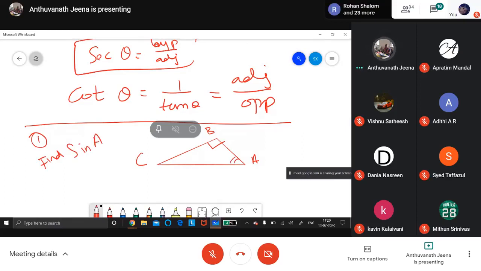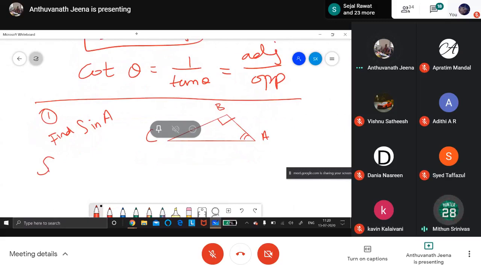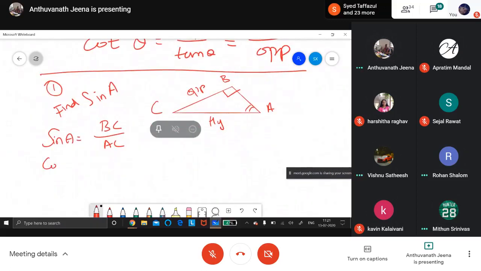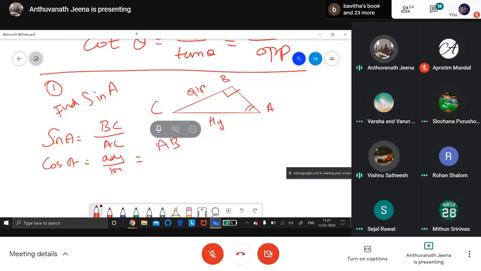This A is the reference angle. Now tell me, what is sine A? Opposite by hypotenuse. Which is opposite to A? BC by AC. Sine is opposite by hypotenuse. Very good. Now what is cos A? Adjacent by hypotenuse. Which is adjacent? AB by AC.